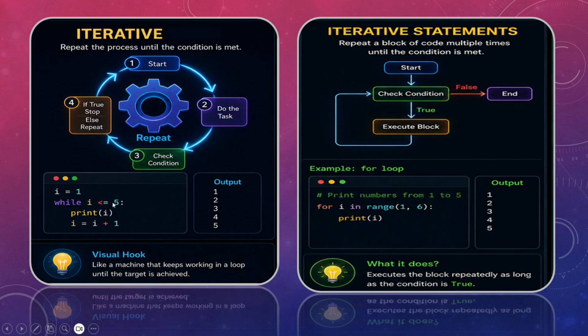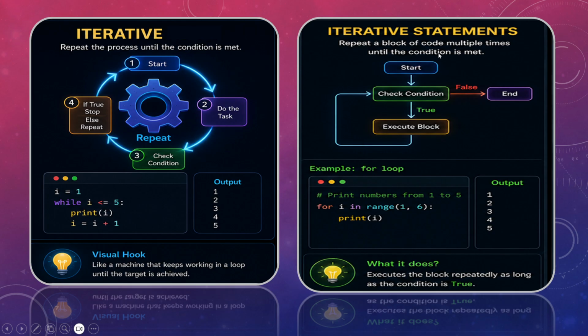As long as it is less than or equal to 5, it will print. Then it becomes 6. So here it checks, while i is less than or equal to 5, is it? No. Now the condition has become false, right? Because i has become 6, so it is not less than or equal to 5. Hence it will stop. So this is how an iterative statement with while is written and executed.